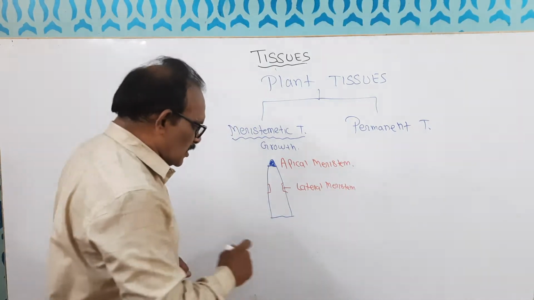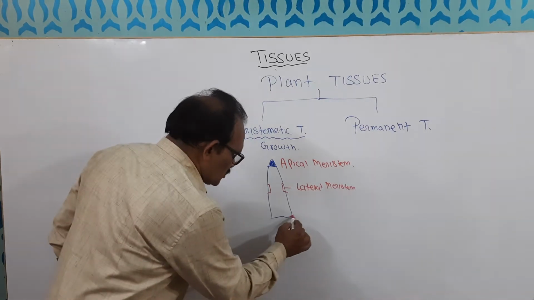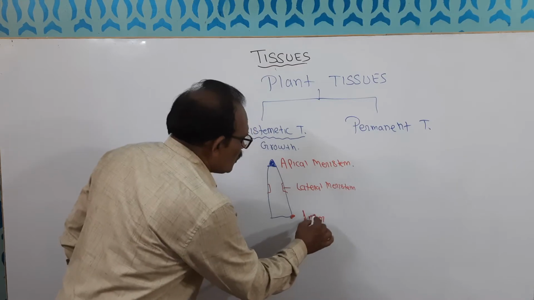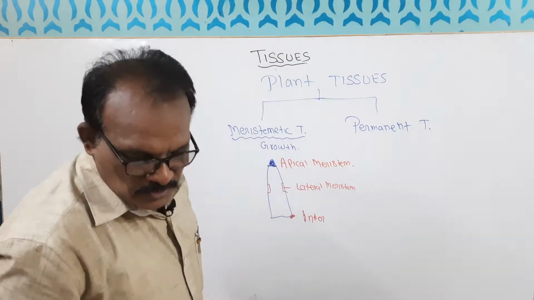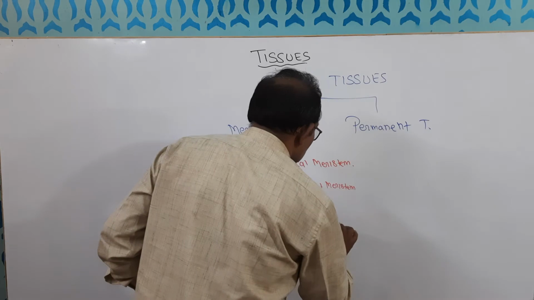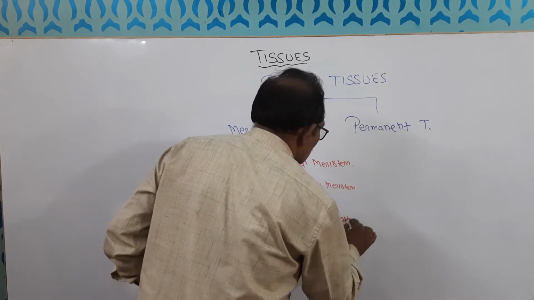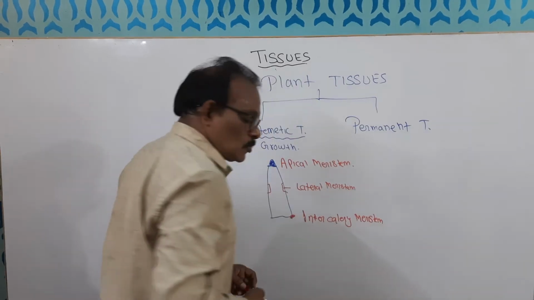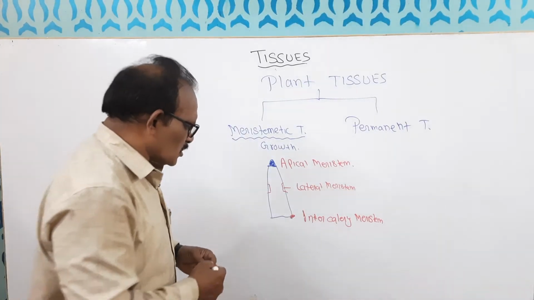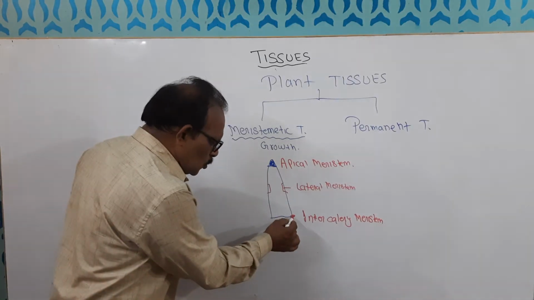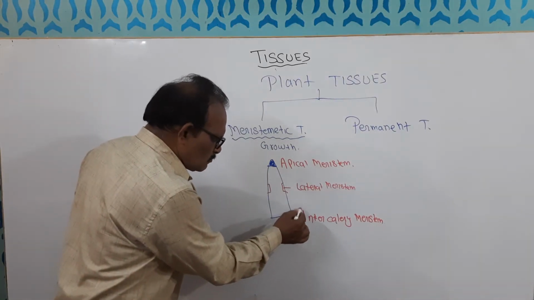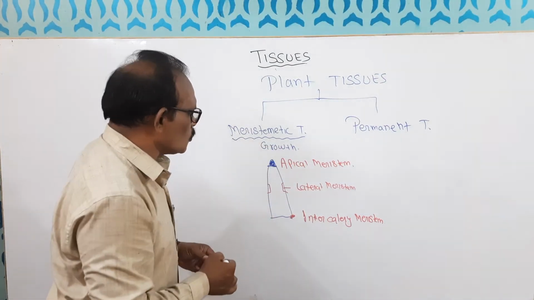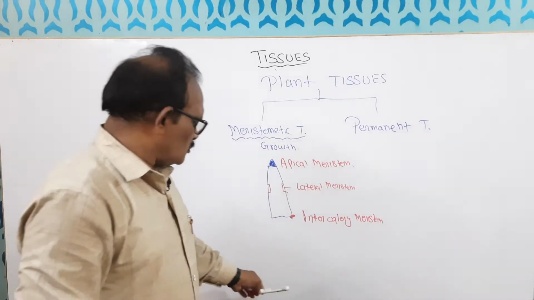One more is there at the tip of the roots, called intercalary meristem. So these are three. Here also some roots and some nodes are there, and a new node will arise. All these three are responsible for growth, and they are called meristematic tissues.